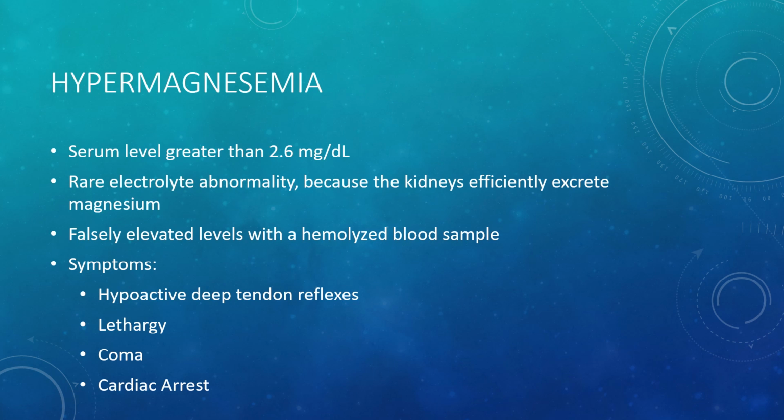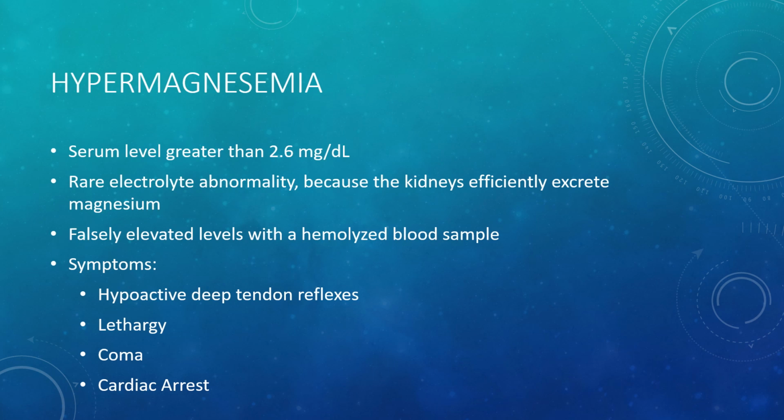Hypermagnesemia is defined as a serum magnesium level greater than 2.6 milligrams per deciliter. Hypermagnesemia is a rare electrolyte imbalance as the kidneys normally filter out excessive magnesium. If it does occur, it's usually due to kidney disorders, diabetic ketoacidosis, excessive administration of magnesium, and extensive soft tissue injuries where the cells have died and released their intracellular contents.